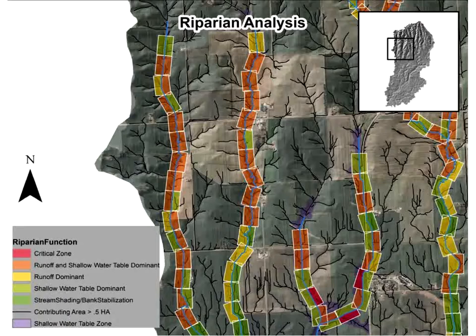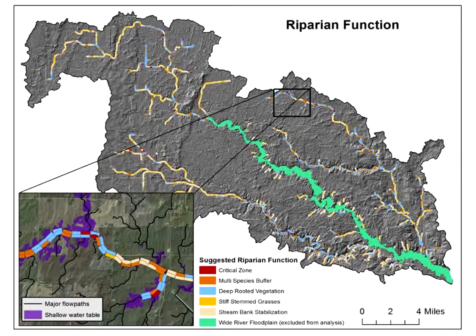And then these classifications convert to suggested widths of riparian vegetation and general types of vegetation that might best be suited to reduce the nutrients coming along that dominant opportunity for interception. Okay, the results for this South Fork are shown here.